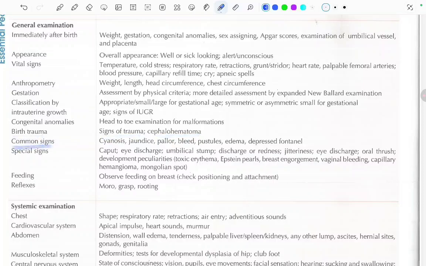Common signs like cyanosis, jaundice, pallor, bleed, pustules, edema, and depressed fontanelle. We have to look for these common signs and also for some special signs like caput, eye discharge, umbilical stump discharge or redness, jitteriness, oral thrush, developmental peculiarities like the toxic erythema, Epstein pearls, breast engorgement, vaginal bleeding, capillary hemangioma, and Mongolian spot. Feeding: observe the feeding on the breast and check the positioning and attachment. Reflexes: Moro, grasp, and rooting.